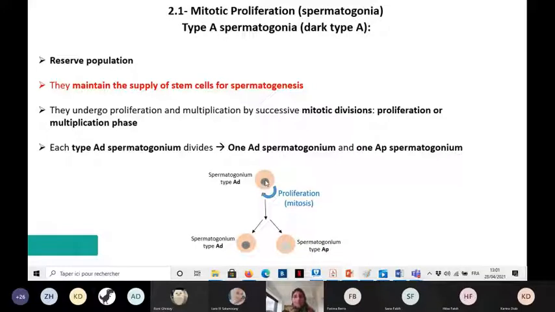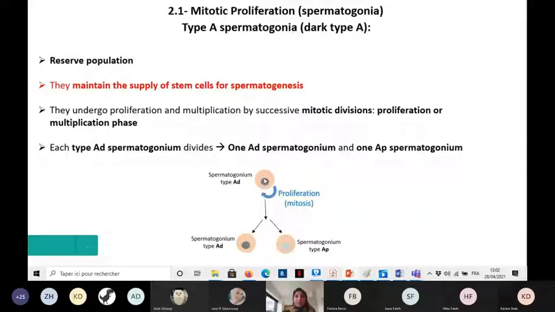يعني those are the cells that are able to proliferate, to conserve a pool of them. Okay, and those are the cells that will differentiate to give all the other cells necessary to produce the sperm cells. Okay, so they are the reserve population of the seminiferous tubules. It's very important to have this reserve population to be able to always produce the sperm cells.